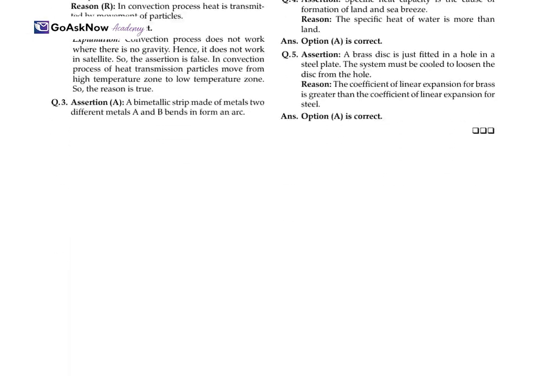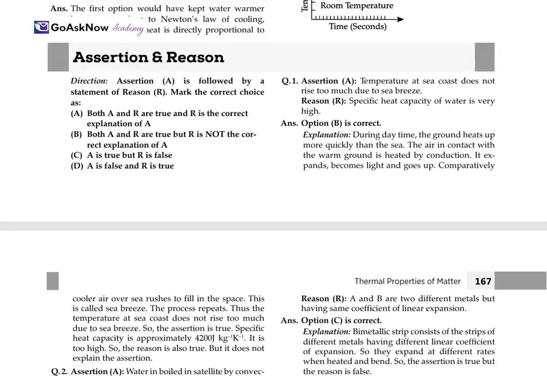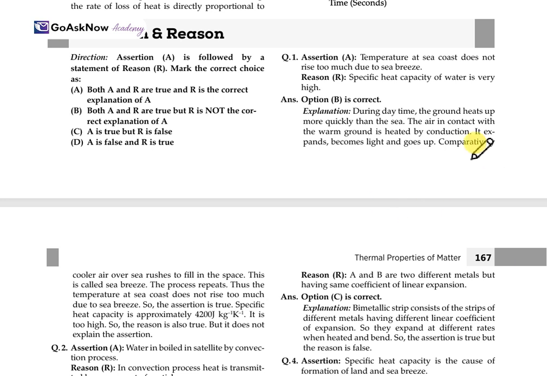Now, another is an assertion and reason based question. An assertion and a reason have been given, and we have to find which is correct and which is wrong. The assertion is that the temperature at the sea coast does not rise too much due to the sea breeze. The reason is that the specific heat capacity of water is very high.